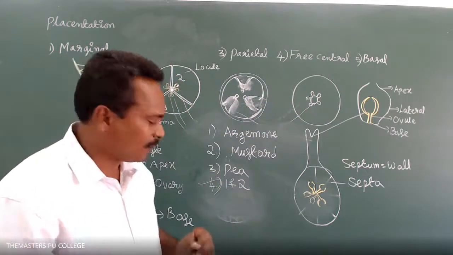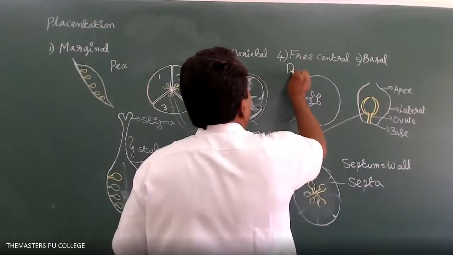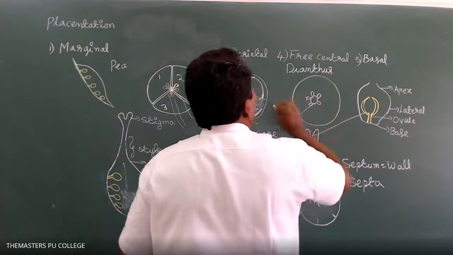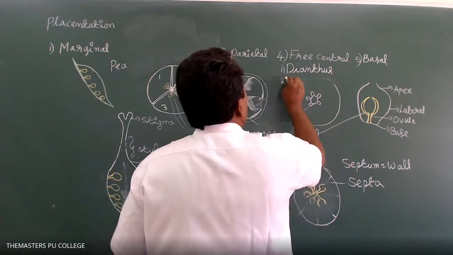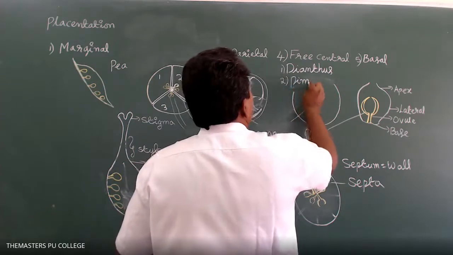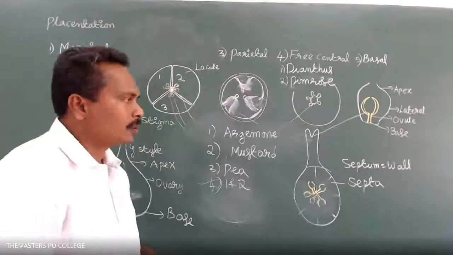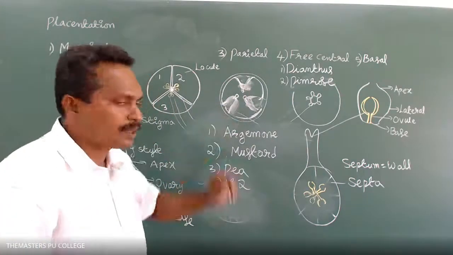Free central placentation is seen in dianthus and primrose. What is the difference you observe between axial and free central placentation?